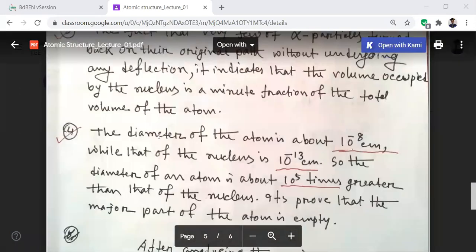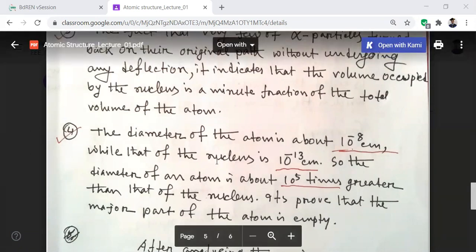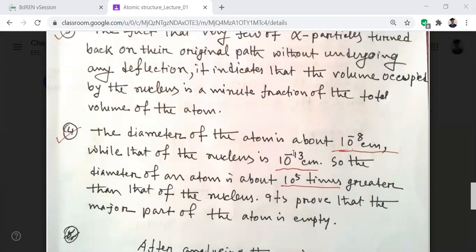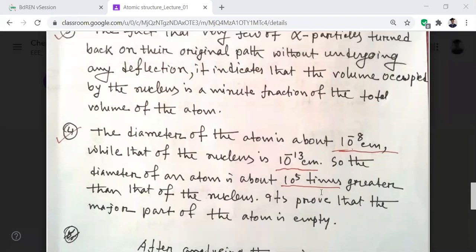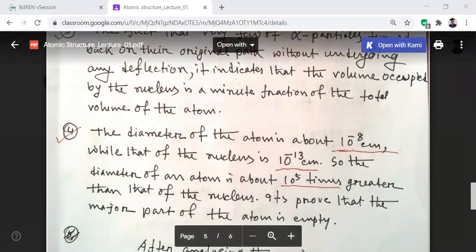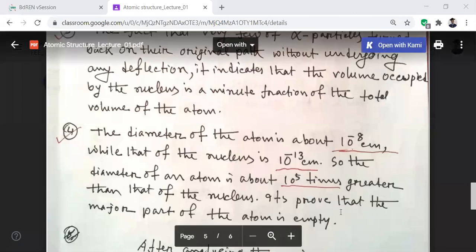Number 4. The diameter of the atom is about 10 to the power minus 8 centimeter, while that of the nucleus is 10 to the power minus 13 centimeter. So the diameter of an atom is about 10 to the power 5 times greater than that of the nucleus. It proves that the major part of the atom is empty.